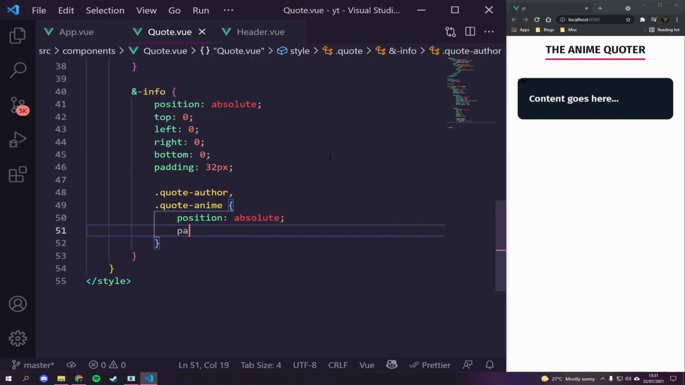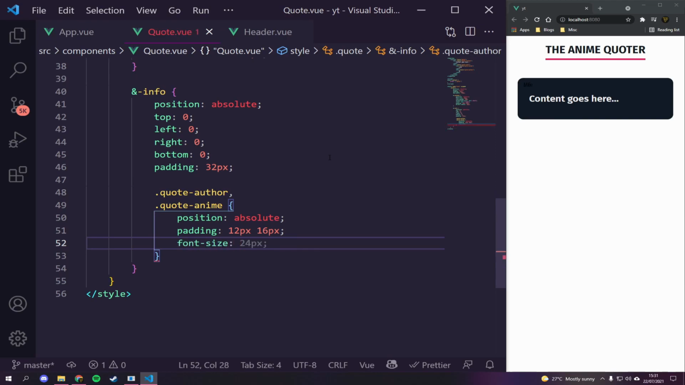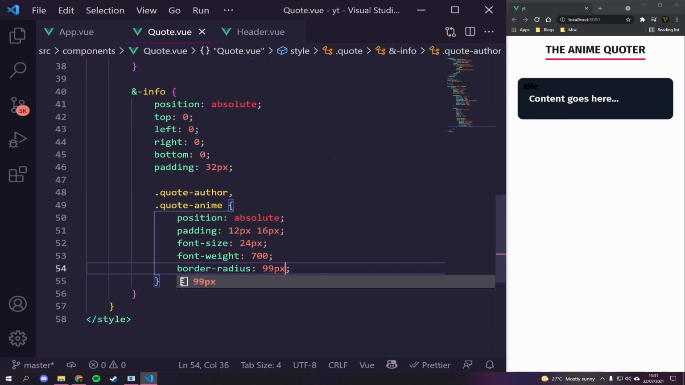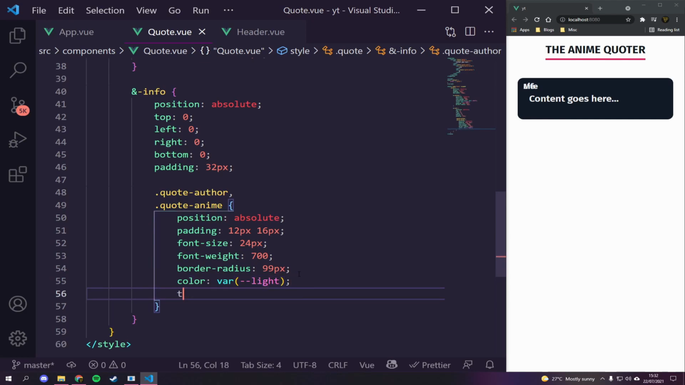So for position, we're going to give it a padding of about 12 pixels, 16 pixels, just to pad it out a little bit. A font size of about 24 pixels. Yeah, good guess, Copilot. Font weight of, let's just make this 700. Let's just do it bold. I think that'll work well. And then a border radius of 99 pixels, so you want round edges, although you can't see that right now. Let's give them a color of light by default, just because they'll most likely be on darker backgrounds, and text align center there.